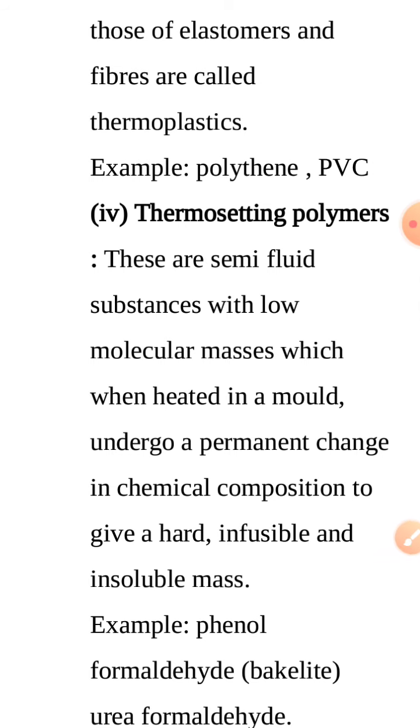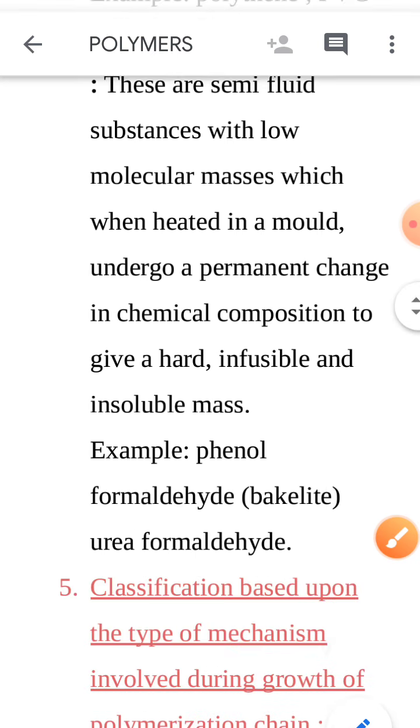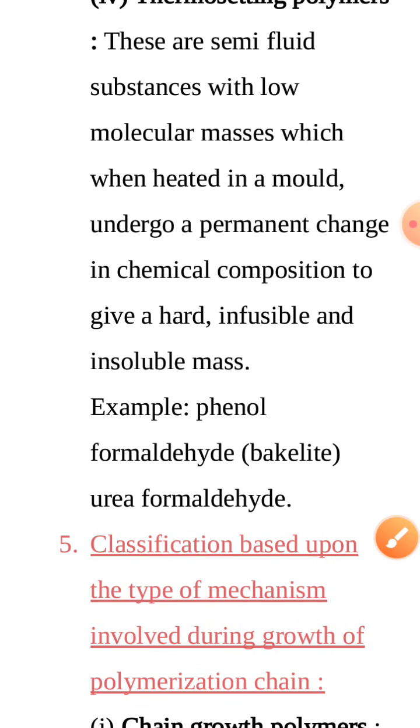Thermosetting polymers are semi-fluid substances, that's why we can mold them through heating, and they undergo a permanent change in chemical composition. For example, phenol formaldehyde, which is also known as bakelite.